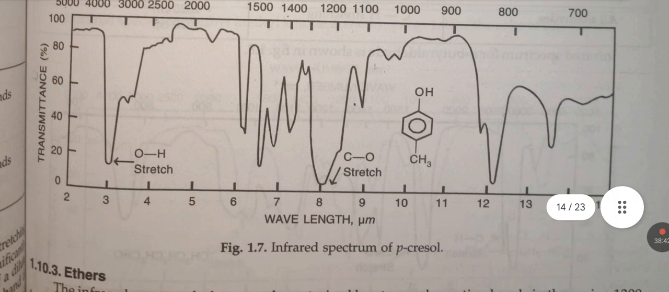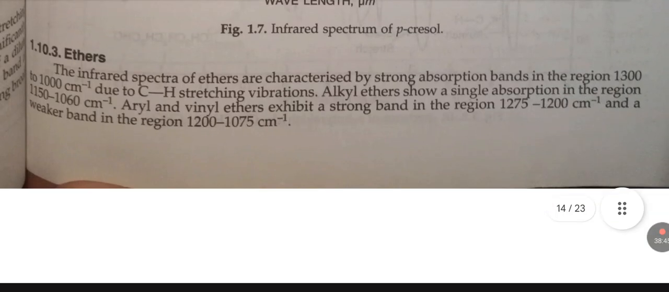Next is ethers. The infrared spectra of ethers are characterized by a strong absorption band in the region 1300 to 1000 centimeter inverse due to C-O stretching vibration. Alkyl ether shows a single absorption in the region 1150 to 1060 centimeter inverse. Aryl and vinyl ethers exhibit a strong band in the region 1275 to 1200 centimeter inverse and a weaker band in the region 1200 to 1075 centimeter inverse.